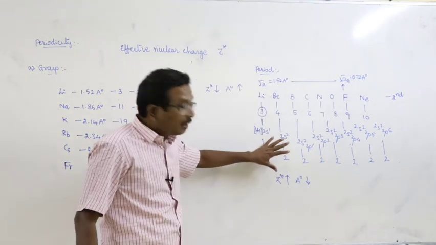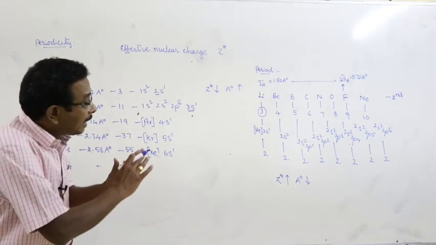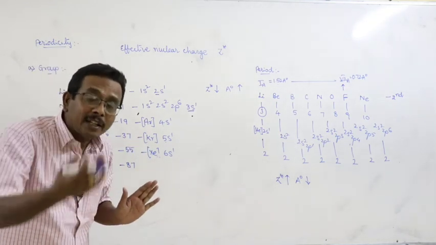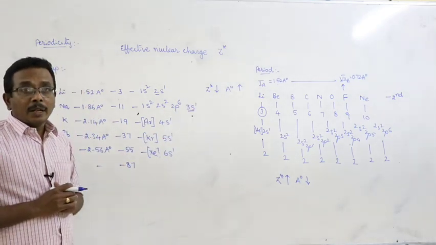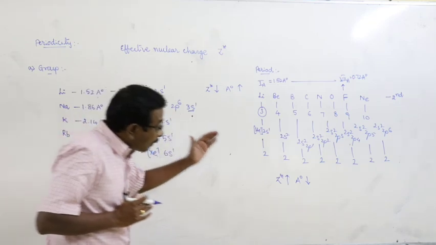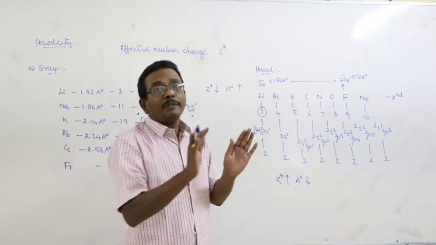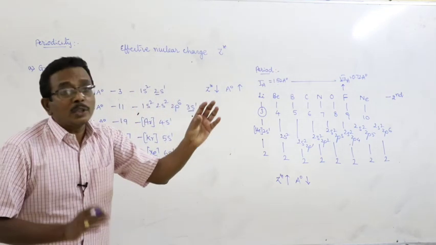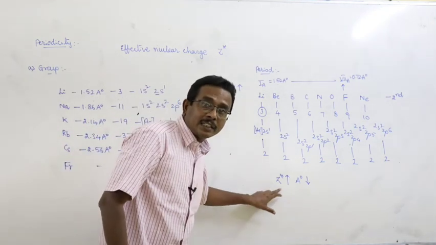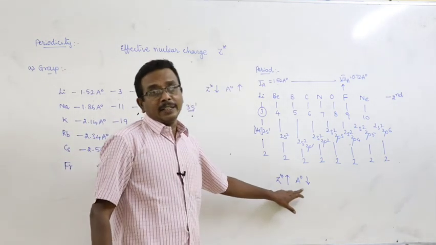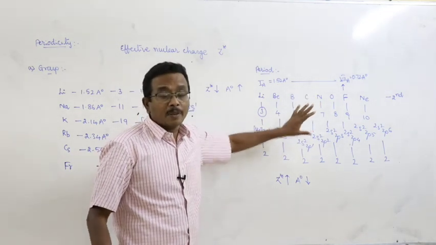And what is the reason for that? In a period, as we move from left to right, with increase of atomic number, the nuclear charge increases. Therefore, effective nuclear charge increases. At the same time, the differentiating electron goes into the same orbit. Means what? There is no difference in the distance between the nucleus and the outermost orbit. Therefore, effective nuclear charge increases and atomic radius decreases. This is about the statement given.